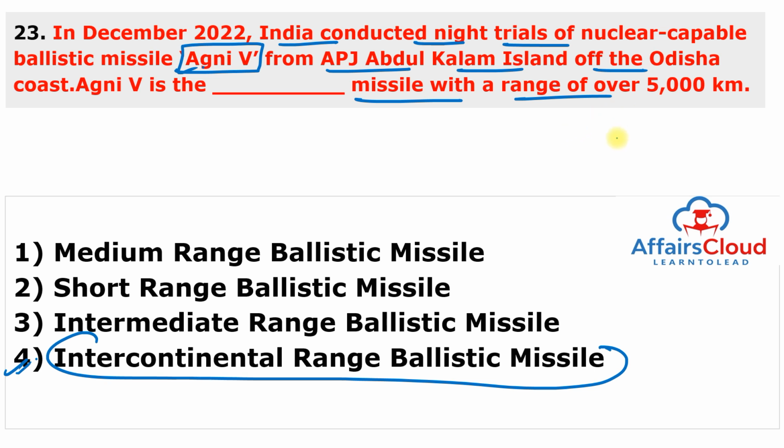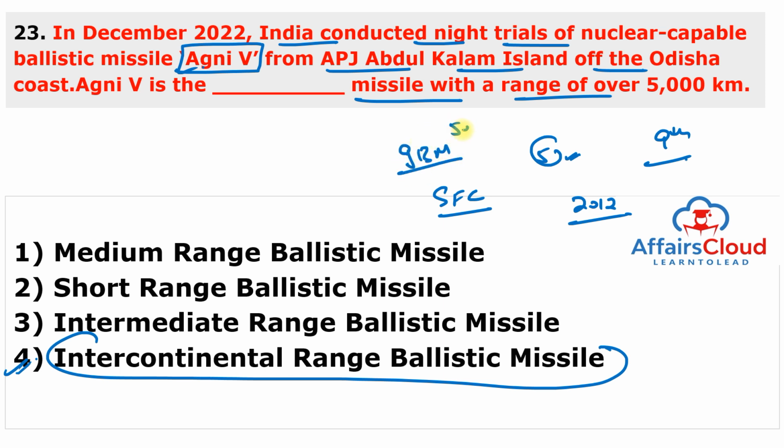So remember, India successfully conducted night trials of the nuclear-capable ballistic missile known as Agni V from the APJ Abdul Kalam Island off the coast of Odisha. And this was the 9th flight of the Agni V as a part of the routine test, and it was first tested in the year 2012. It will be inducted into the Strategic Force Command. And the nuclear-capable missile is India's contender for the intercontinental ballistic missile with a range of 5,000 km.